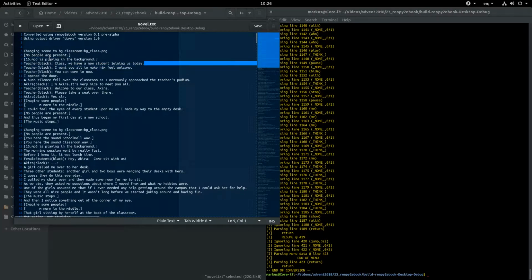We can see, okay, the MP3 is playing, so you could theoretically take out your MP3 player, navigate to the file while reading the book on the Kindle and play that. I don't know. It's just a thing that's printed here. Also, here things like imagine some people, and then how the people appear, and theoretically this was intended to be replaceable with a user configurable text.